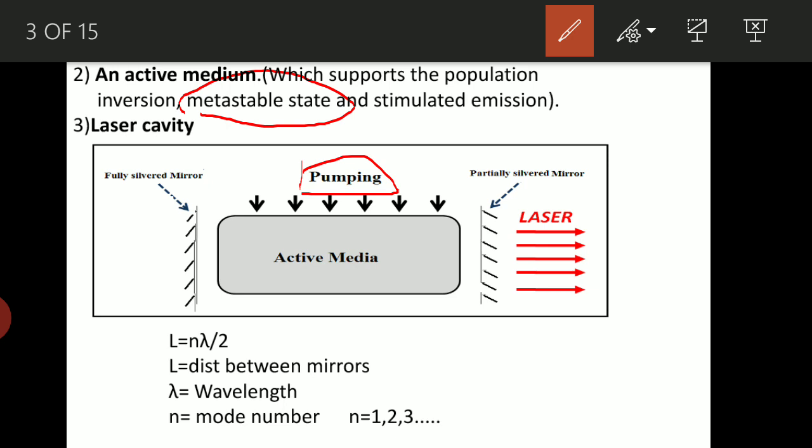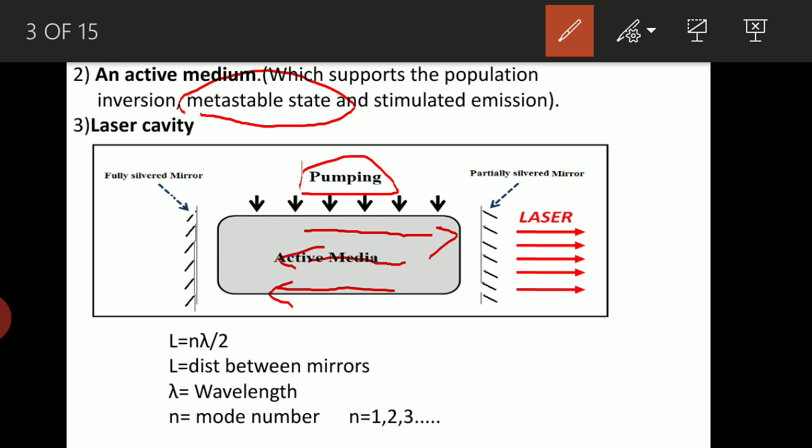So that photon, let us consider, moves in this particular direction towards the partially reflecting mirror. Then it reflects. During its back journey, it interacts with an atom which is in higher energy state, that is in metastable state. During that process, we observe that we get two photons.